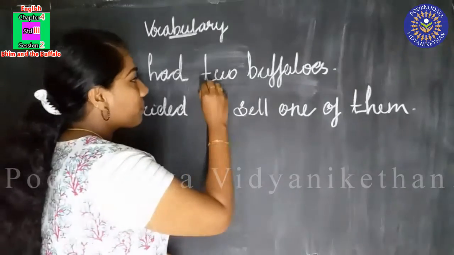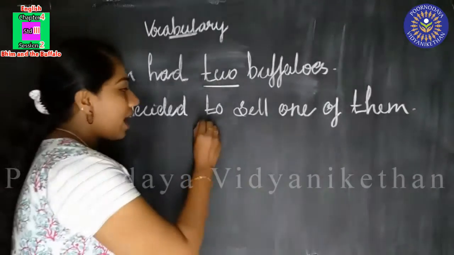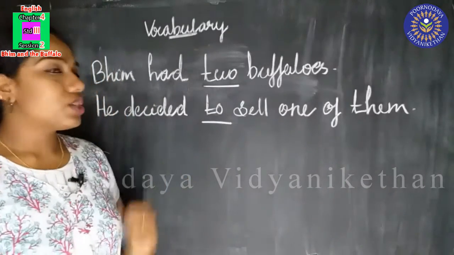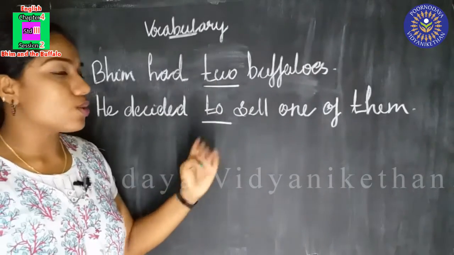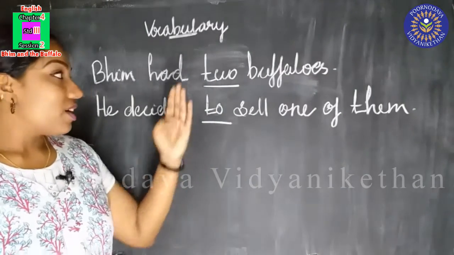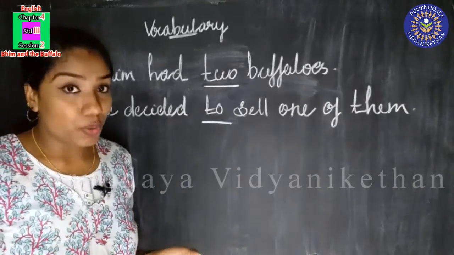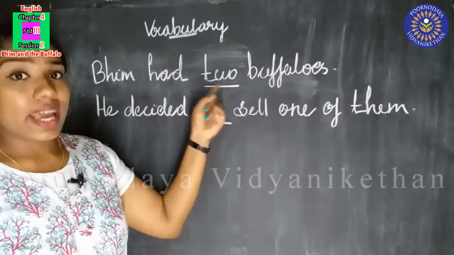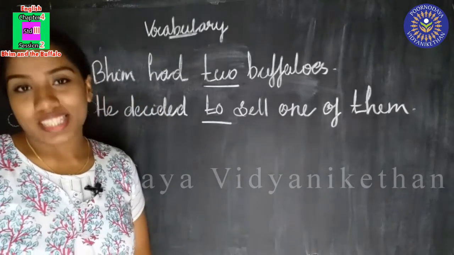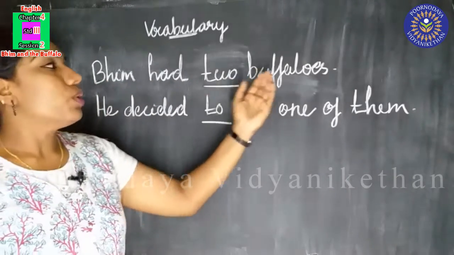See this? The word 2 is underlined here and here also the word 2 is underlined. Can you find any difference between these 2 words? For both of these words we say 2. The pronunciation is 2, but the spelling and the meaning are different. Did you understand?